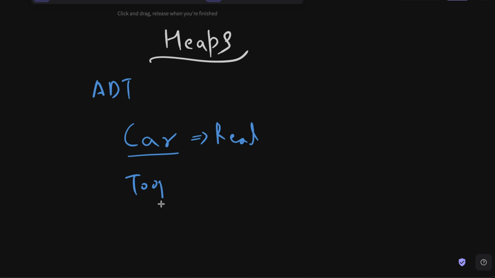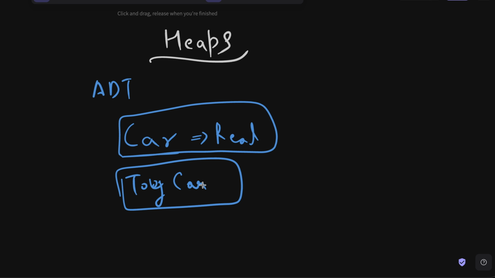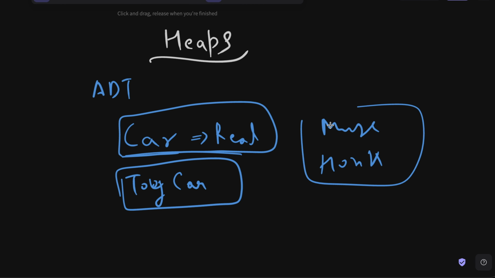A toy remote control car also implements all of these functionalities. So the way you implement these functionalities can differ. The toy car and the real car are basically implementations of the rules or behaviors or properties that I just specified: going from one place to another, playing music, being able to honk at other people. So all of these are basically just rules, and these two implement these rules.